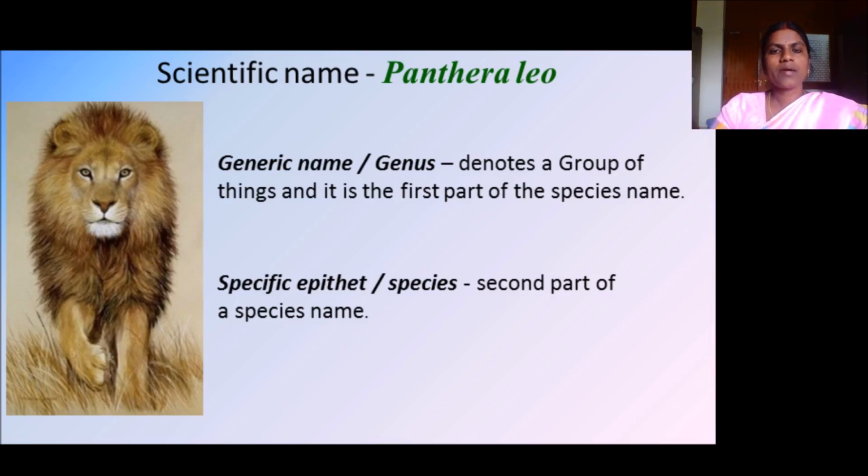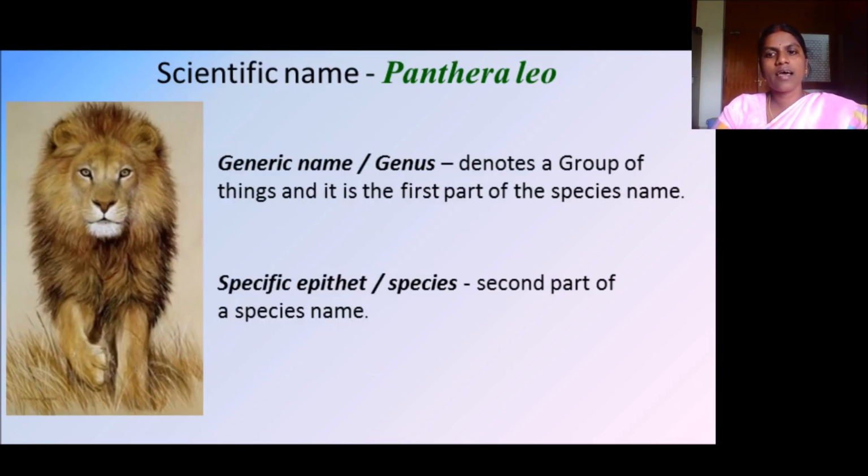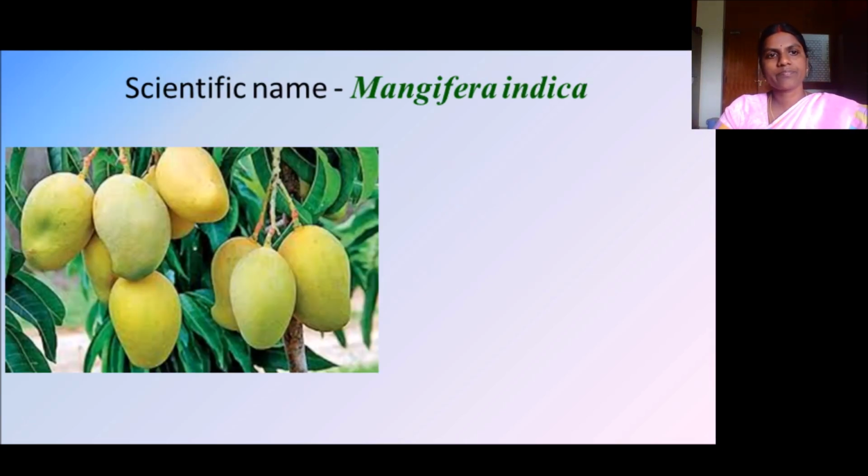Lion is the common name and the scientific name is Panthera leo. But it was identified as the common name lion. I had already explained about the genus and species, right? The generic name or the genus denotes a group of things and it is the first part of the species name. A specific epithet or species is the second part of the species name. Okay, this thing we had already discussed in last class.